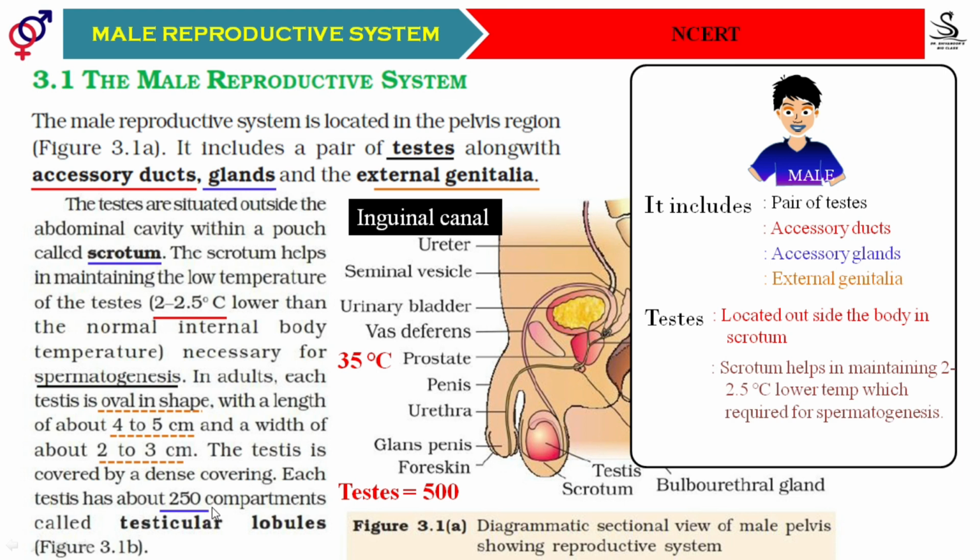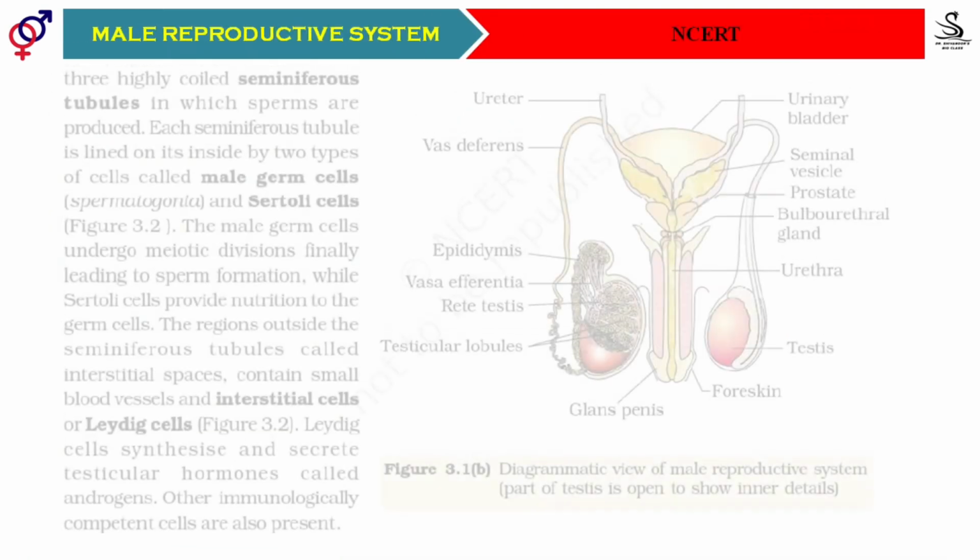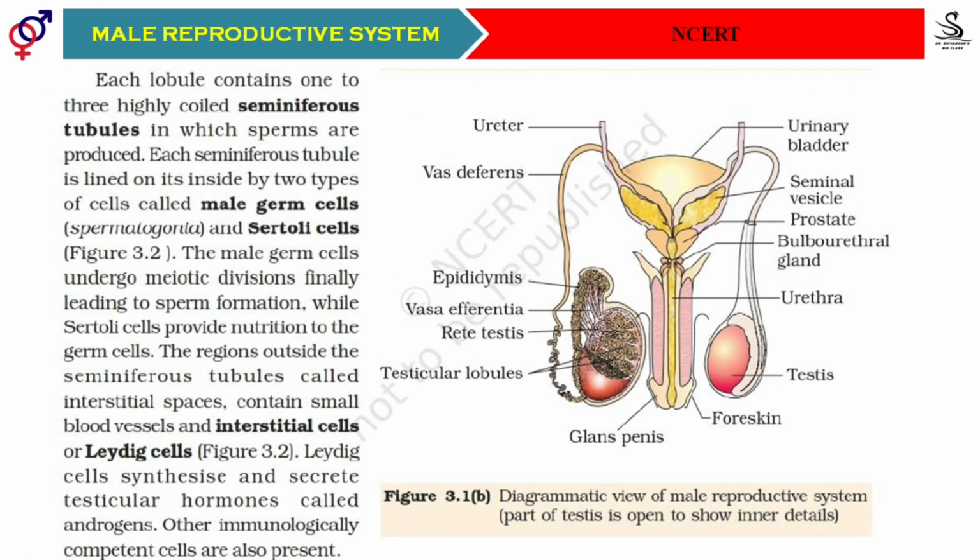In one testis, 250 compartments are there. Those compartments are called testicular lobules. Then, together, how many testicular lobules will we find? About 500. That's what you must remember, students. Whatever compartments are there in each testis, in that compartment we find the presence of highly coiled one to three seminiferous tubules, in which only sperms are going to be produced.